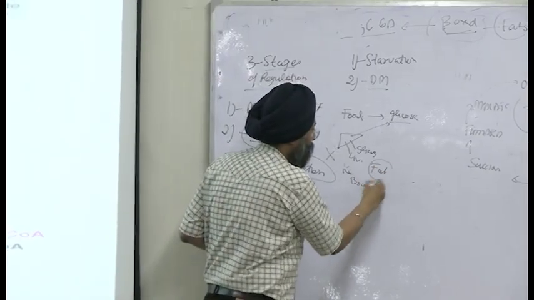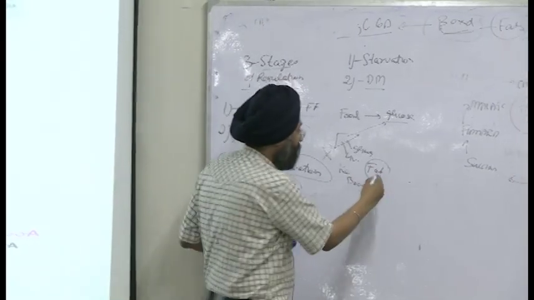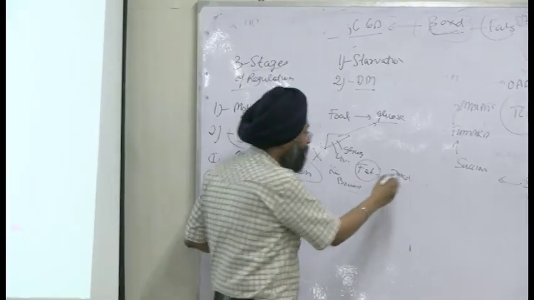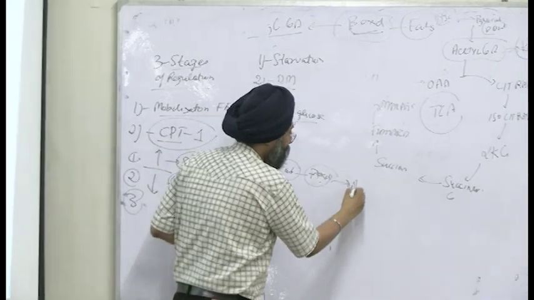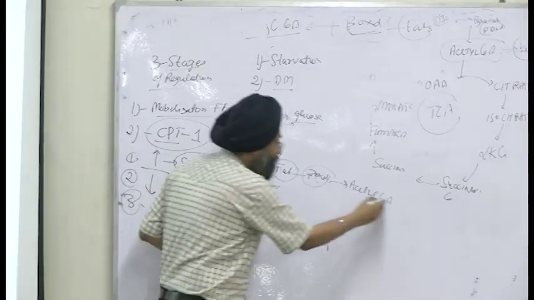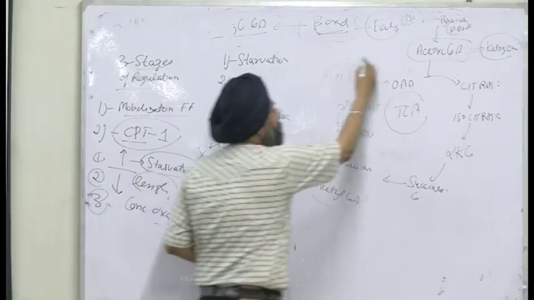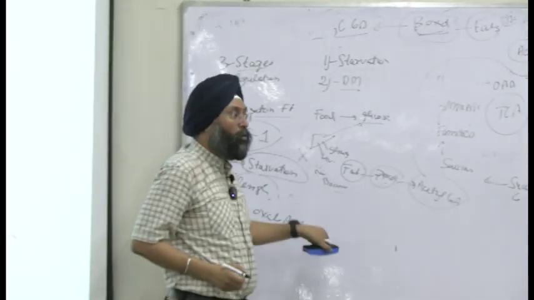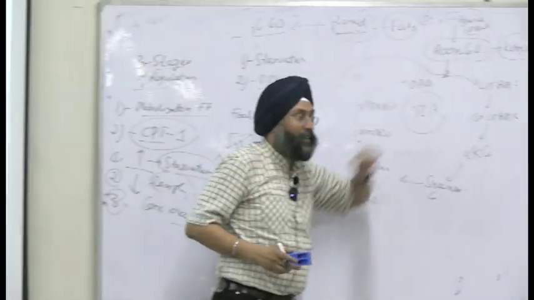Fat. The fat is utilized via beta-oxidation. Beta-oxidation will form acetyl-CoA, and this acetyl-CoA will provide energy via the TCA cycle. Now you are not eating glucose, but you are directly entering the TCA cycle.